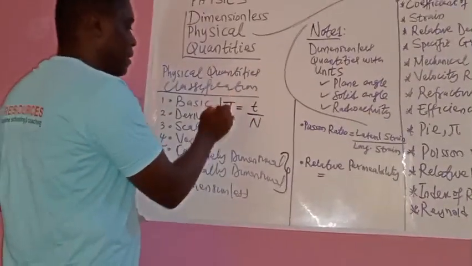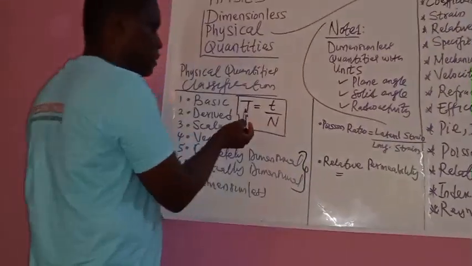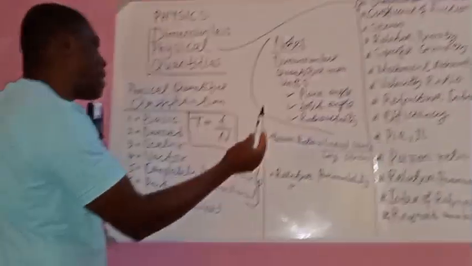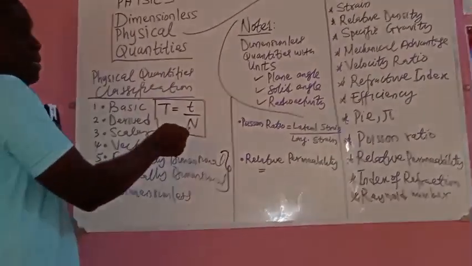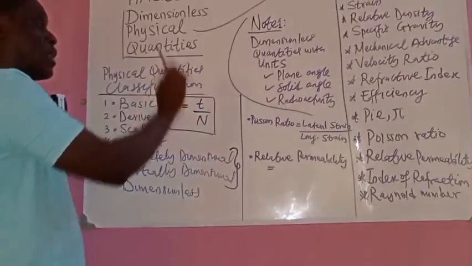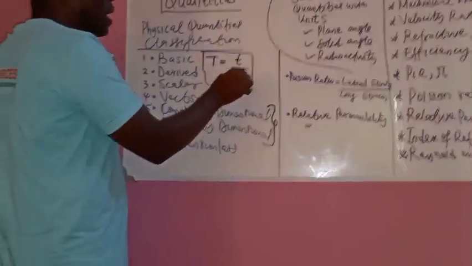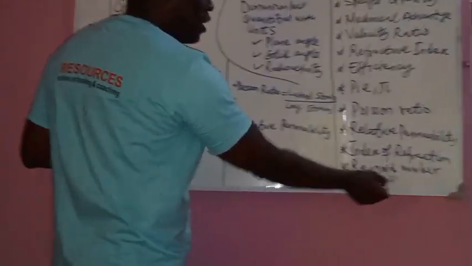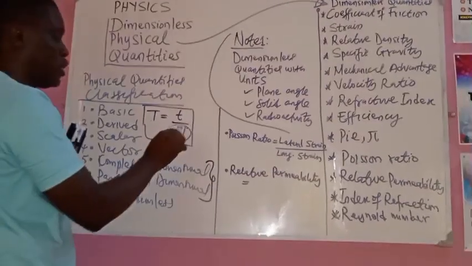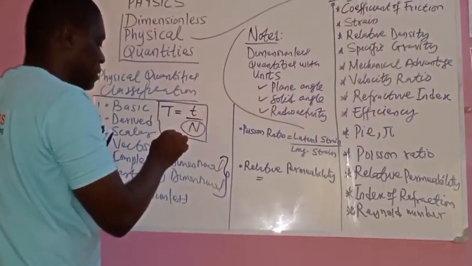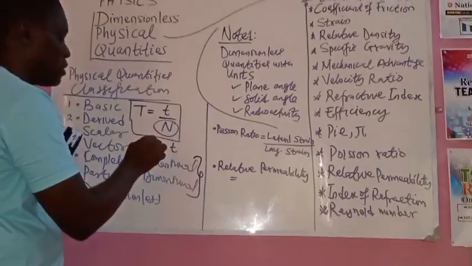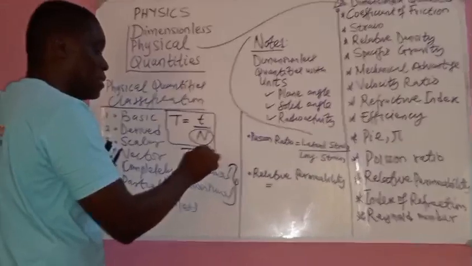Now, if you look at this formula, T is the period of oscillation. T is the time taken for a particular number of oscillations, which is n, and n is the actual number of oscillations. If you look at this, anything that is a number, just like the Reynolds number, once you hear number, it is dimensionless. Number does not have dimension. So this capital T is as good as saying this small letter t, the time taken. And that is why the unit for period is second, because time is in second.